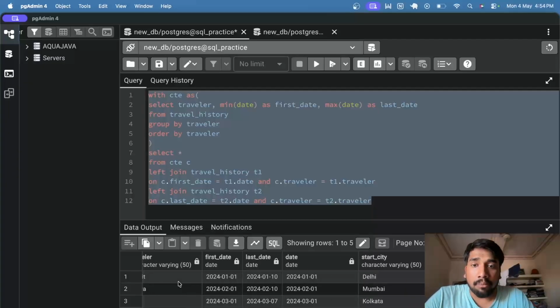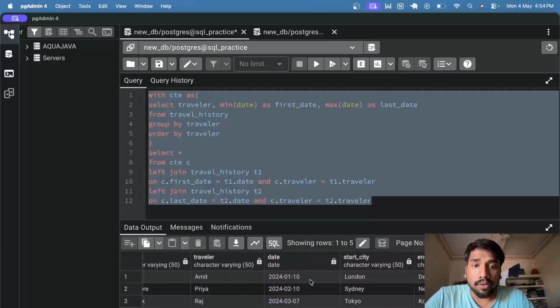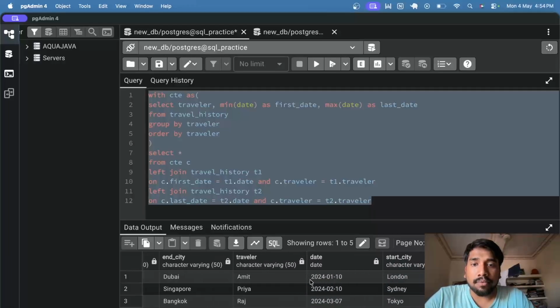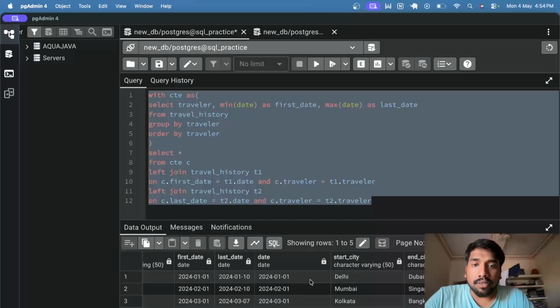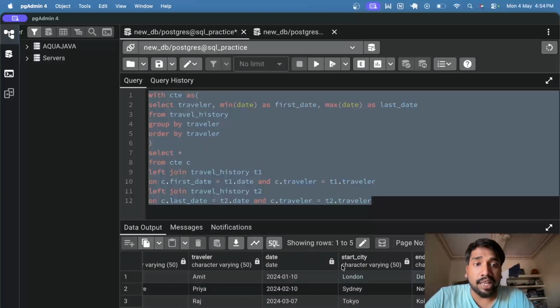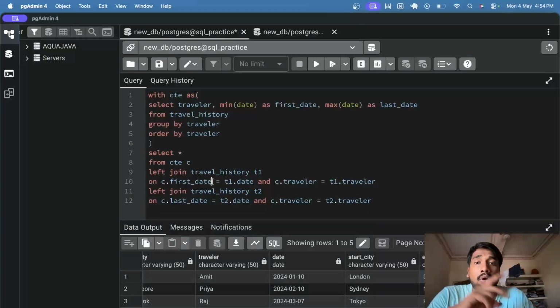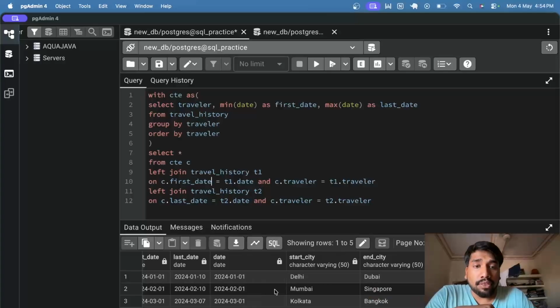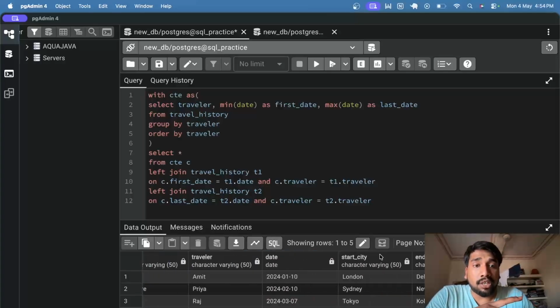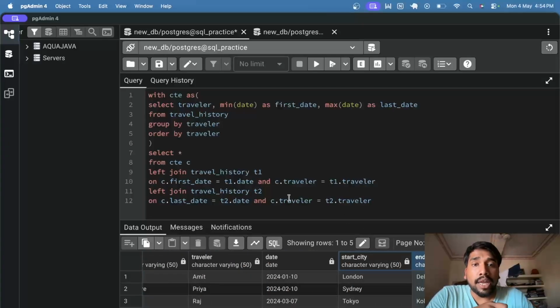Now you can see for traveler Amit, the first and last date are there, and their starting city and ending city is also here. Okay, I mean the starting city is this one, and ending city will be this one, Delhi one. Why? Because we are joining the T1 table on the first date and T2 table on the last date. Okay, so we need to see if this column, the T1 start city is equal to T2 end city. Okay, not this one, sorry. We need to check if the T1 start city column is equal to T2 end city column.